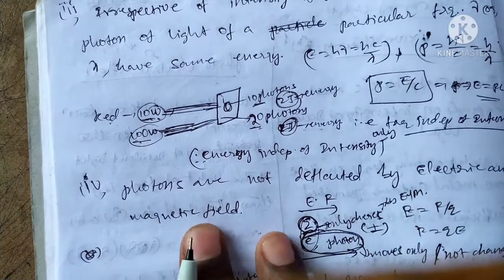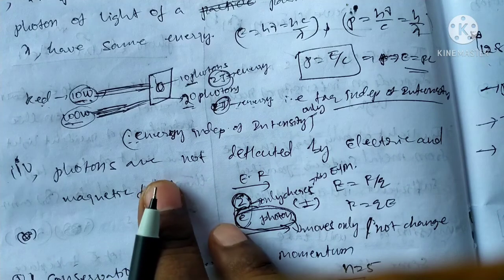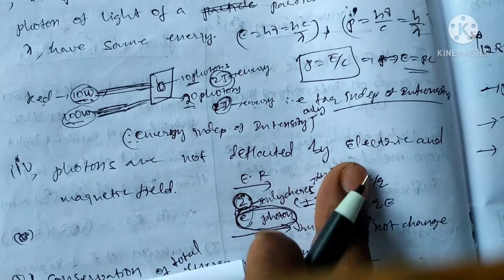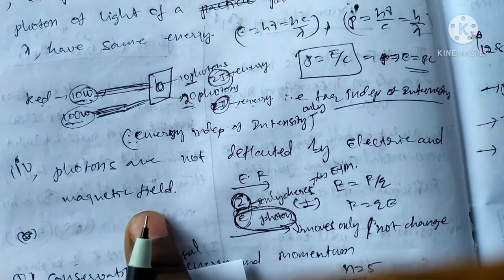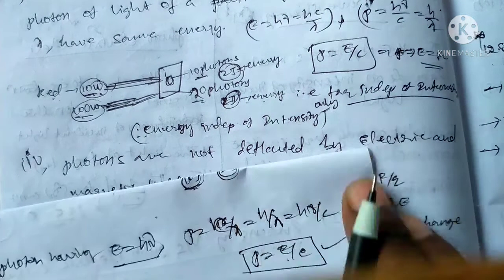Okay, now the fourth one is that photons are not deflected by electric and magnetic fields, like this.